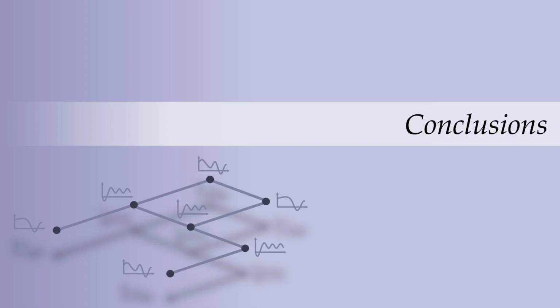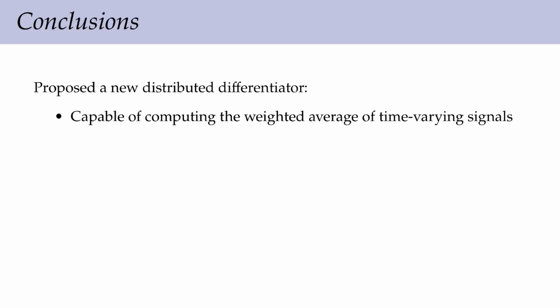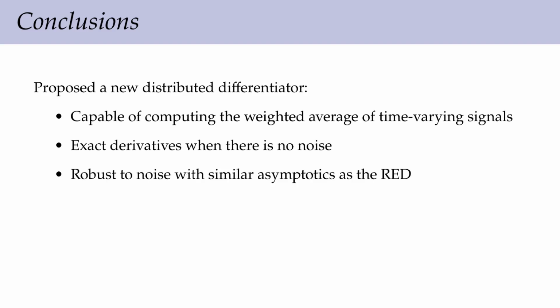Now let's draw some conclusions for this work. We were able to propose a new distributed differentiator, the first of its kind, capable of reaching consensus towards the weighted average of time-varying signals. Derivatives of this weighted average are able to be computed exactly without the presence of noise. Robustness guarantees are able to be obtained in the presence of noise, which have similar asymptotics as the standard robust exact differentiator. Moreover, the local signals are assumed to comply with assumptions standard in the differentiation literature.